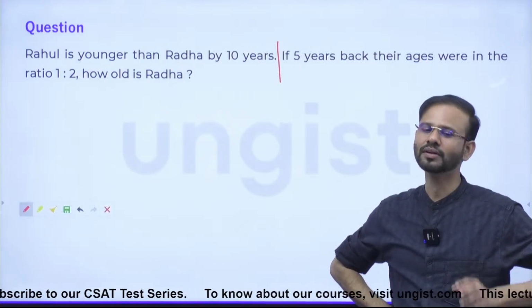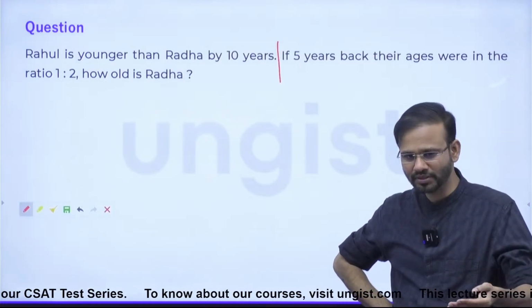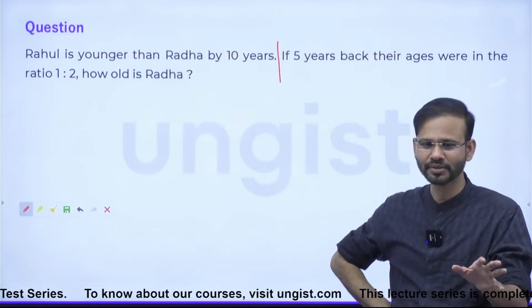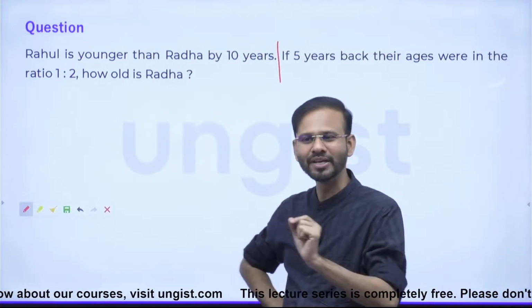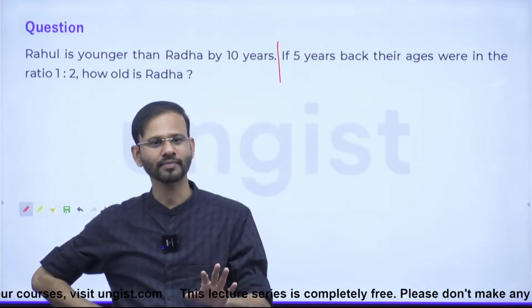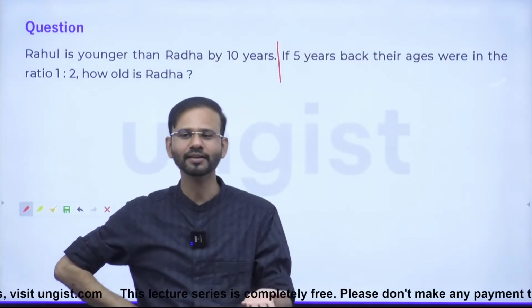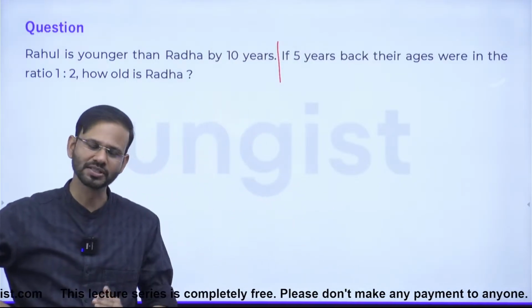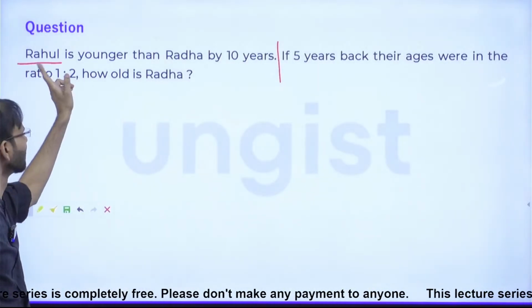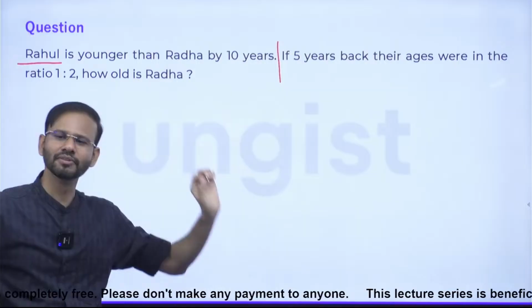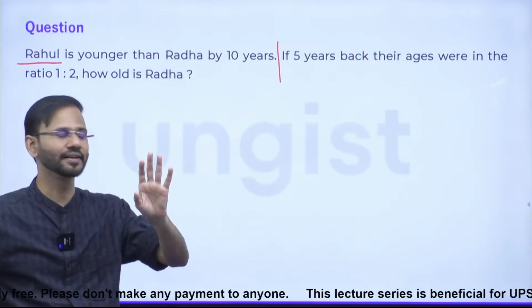Okay, what can you say with the age gap? Age gap always remains the same. Right, everybody? The age gap between two persons always remains the same. So the difference between the ages of Rahul and Radha will always be 10 years.